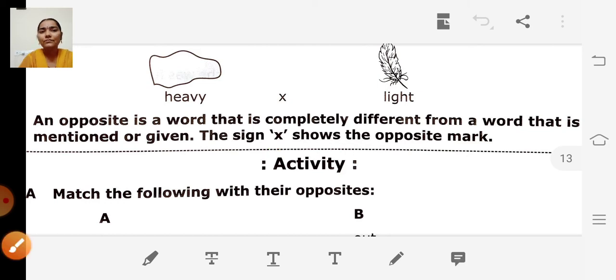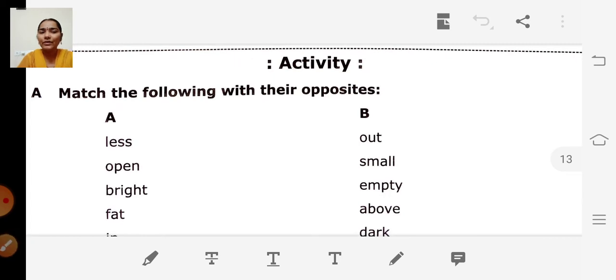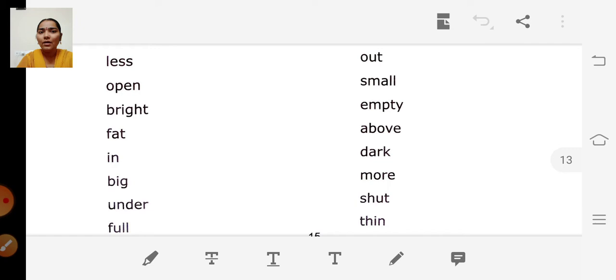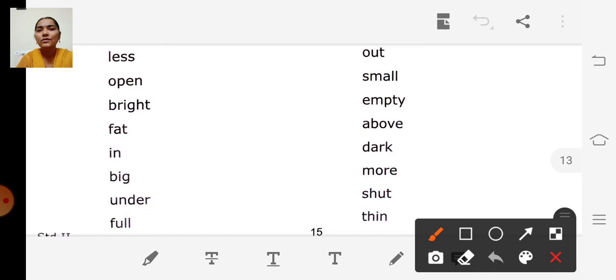The next one, activity. Match the following with their opposites. So we are going to match. The first word is less. What is the opposite of less? Less, more. So we can match less, more.